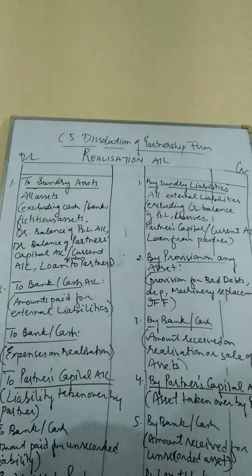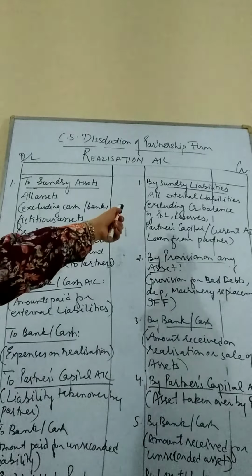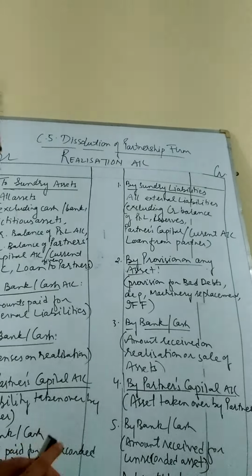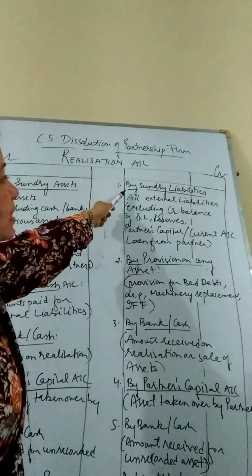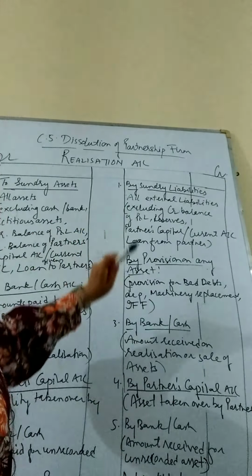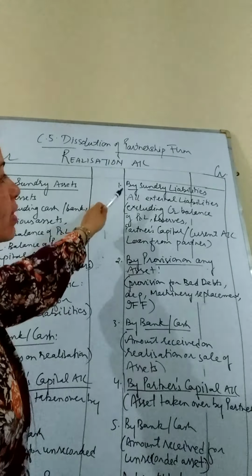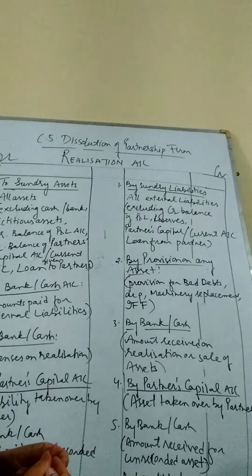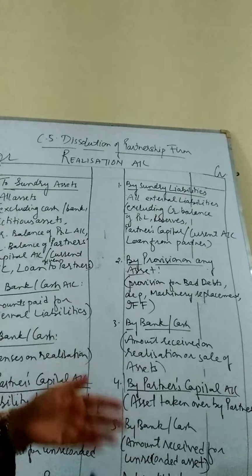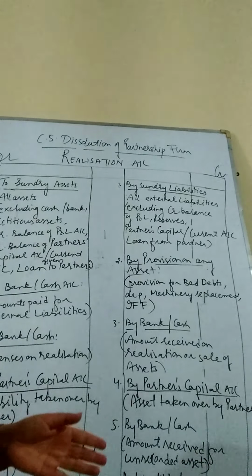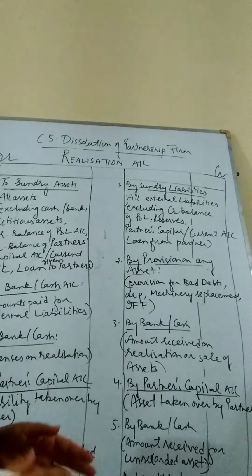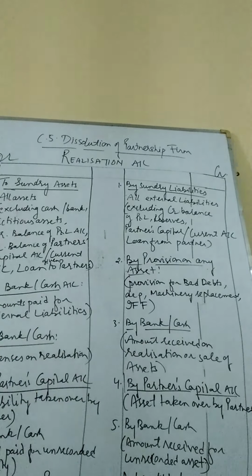Okay, then we have the credit side of the realization account. I'll shift a little so that it is easily visible to you. On the credit side of realization account, the reverse shall happen. We will transfer all sundry liabilities. All sundry liabilities means all the external liabilities which we have to pay at any cost, whether given in the question or not, whether the question is asking to pay these liabilities or not. We have to pay these liabilities, which we have to understand very carefully.